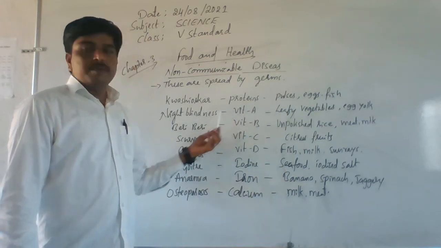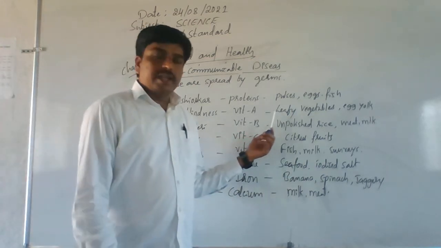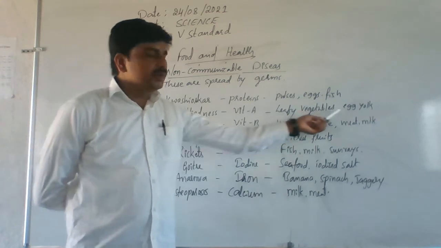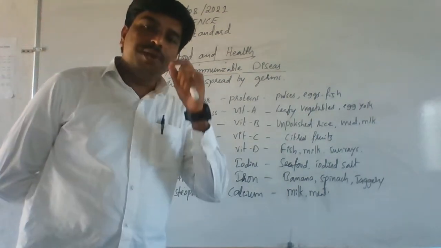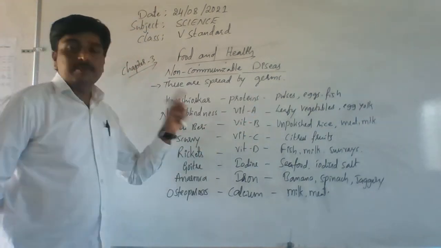Deficiency of vitamin A causes this. And how can we avoid this? By taking leafy vegetables and egg yolk. Leafy vegetables and egg yolk are very rich in vitamin A. By taking these foods, you can avoid this night blindness.